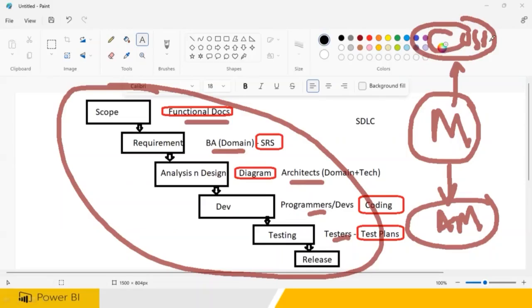If the manager is from IBM company, the manager will be allocated for this project, and the manager and assistant manager put together handle all the teams.